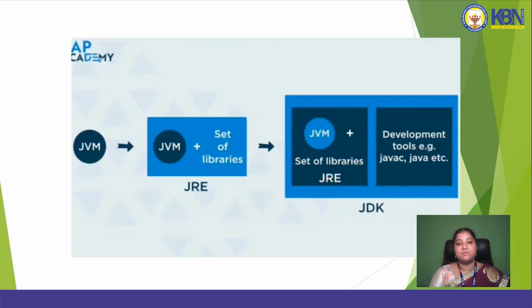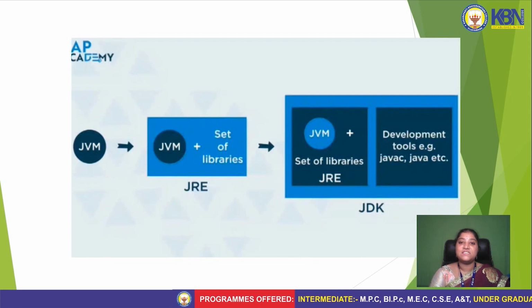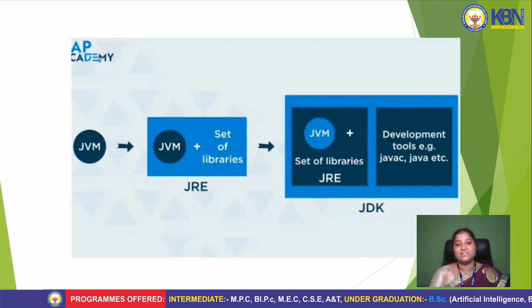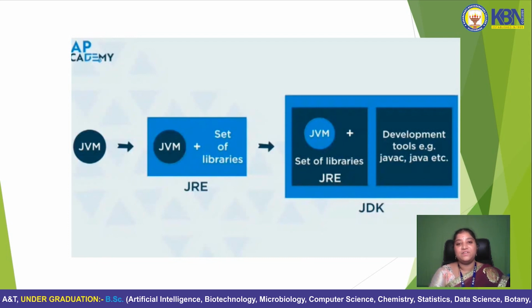Now let's discuss what is JVM. JVM means Java Virtual Machine. In Java, we write the program in source code language, and this source code is converted into bytecode, that is the class file. We give it to the Java compiler, and then it goes directly to the JVM, with the library that is JRE, Java Runtime Environment.